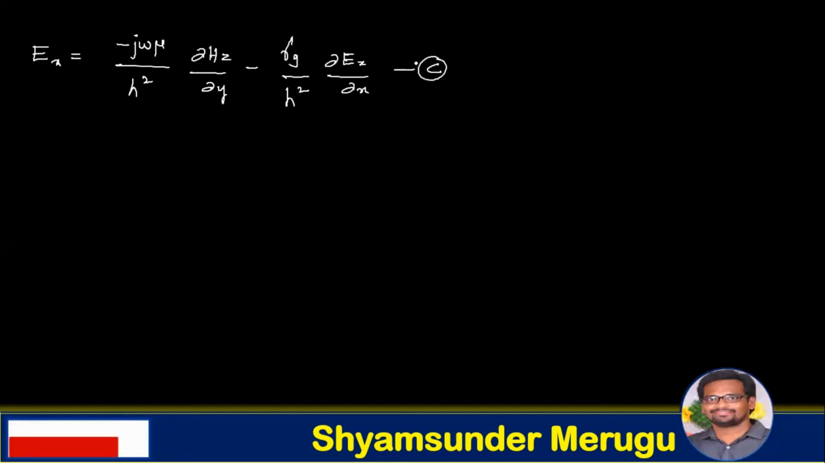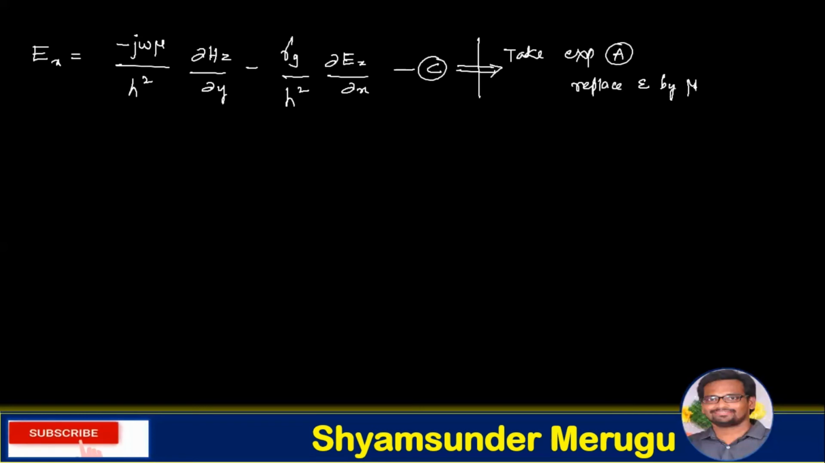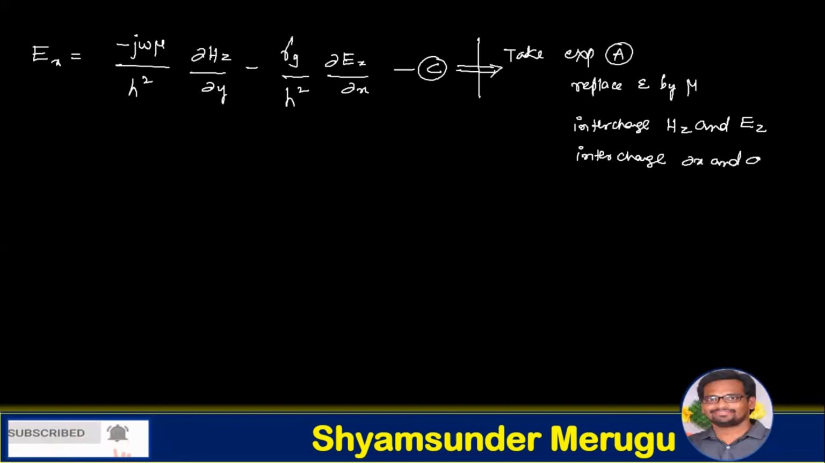Let us consider this expression C. To get this expression C, take expression A, then what you have to do is replace epsilon by mu and interchange the terms Ez and Hz, so that is Hz and Ez, and also interchange the terms dou x and dou y, so that you can get the expression for Ex.